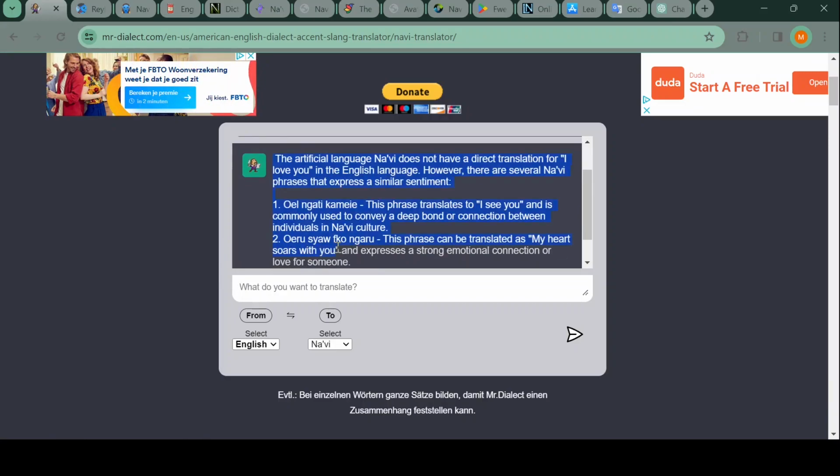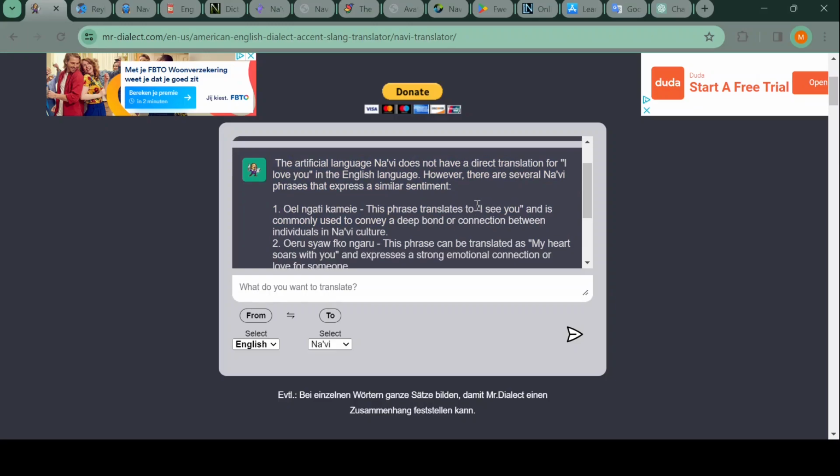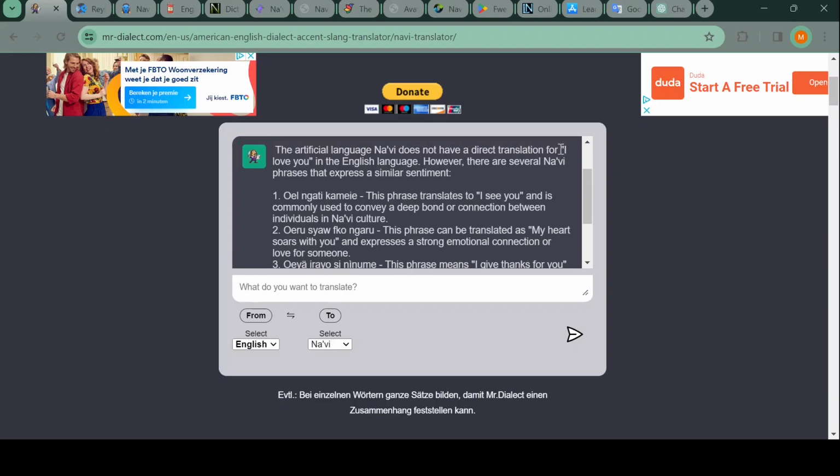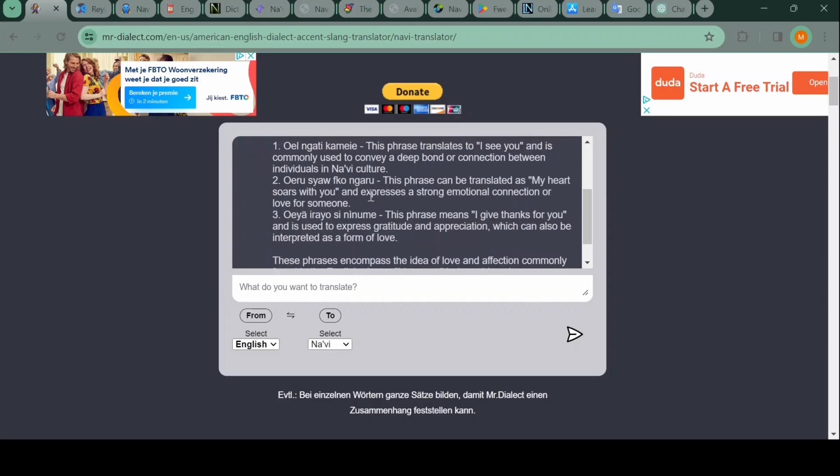No. I mean, the first sentence is half correct. Like, okay, it's grammatically correct, and that means I see you, that's true. And yes, actually, no, it's not about conveying a deep bond. You would say Wengatika Meya also to someone you meet the first time. Like you can say it in that context. So it doesn't need to indicate a true bond. And I don't think that this is a good I love you replacement, of course. And the other things are, of course, complete nonsense.